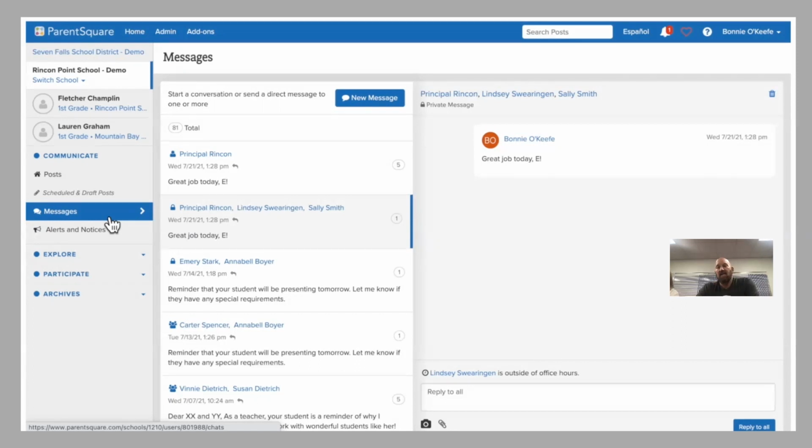And again, this is not a text message. This is using ParentSquare. This is in compliance with board policy and with Senate Bill 944. Another way that this might be used is if you've got small groups of kids around campus or in the hallways or in other classrooms doing some reading with other groups, they can have their iPad with them or they can have their cell phone with them. You can send a message here and say, okay, guys, it's time to come back to class. And then everybody can know at that point and be notified that it's time to come back in.